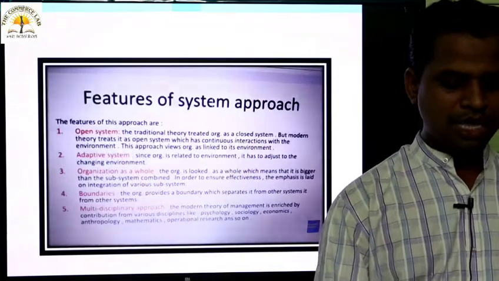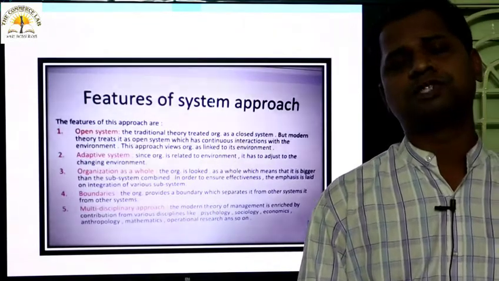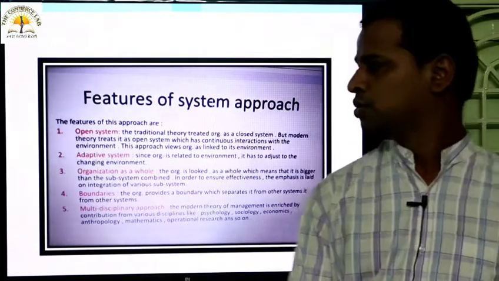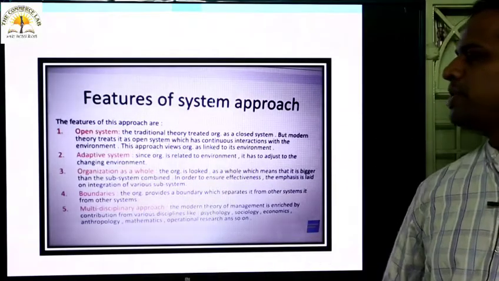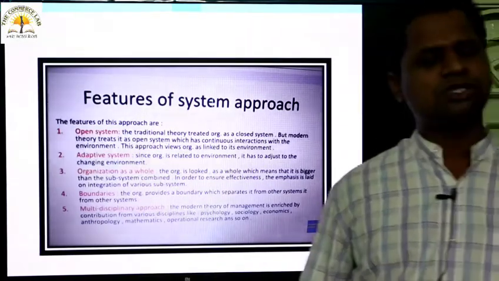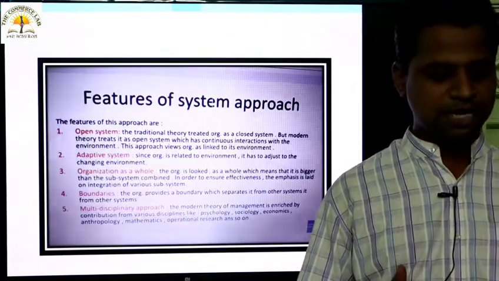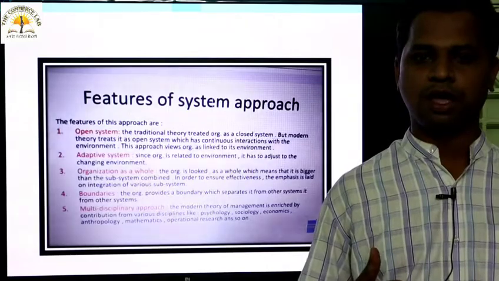ओके, then what are the different features of the system approach, what are the characteristic features of this system approach? You see, first one is open system. There are two systems, one is closed system, another one is open system. Open system में क्या होता है, closed system में क्या होता है?